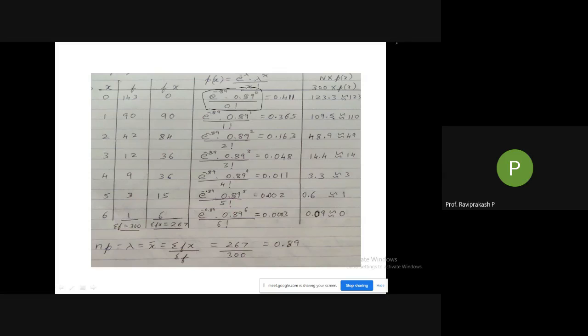The last one, we are multiplying it with n into p of x. So do it and check whether you are getting the same values or not. If you are having any doubts, you could unmute and ask me.